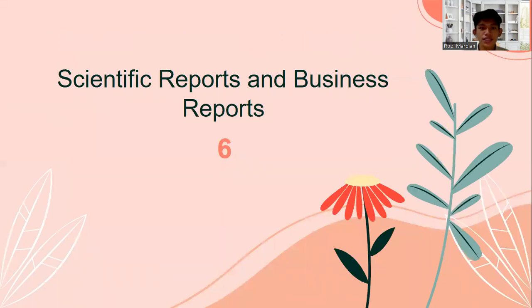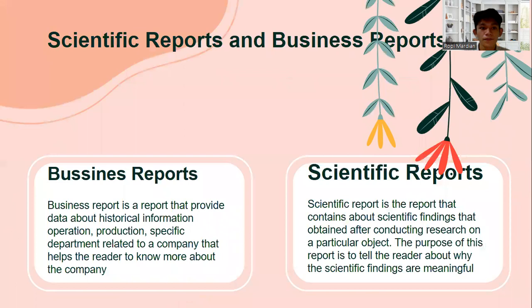Number 6, about scientific report and business report. Business report: a business report is a report that provides data about historical information, operation, production, and specific departments related to a company that helps the reader to know about the company. Scientific report: a scientific report is a report that contains scientific findings obtained after conducting research on a particular object. The purpose of this report is to tell the reader why the scientific findings are meaningful.